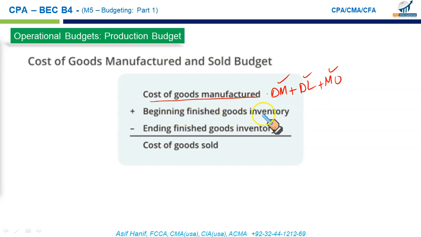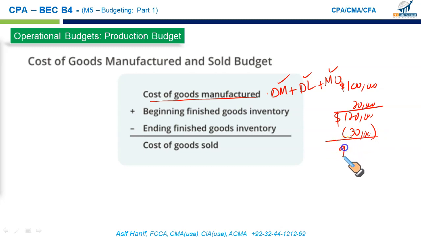To this add the beginning finished goods inventory, which you have in the beginning of the period, and from this deduct the estimated finished goods inventory, or what you call the finished goods inventory budget. So let's say if our cost of goods manufactured is $100,000 and the beginning inventory was $20,000, that means the goods available for sale as per the budget would be $120,000, and from this if we deduct the expected finished goods inventory of $30,000, this will give us the cost of goods sold budget, that is $90,000.